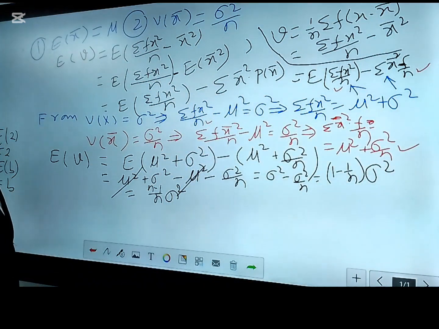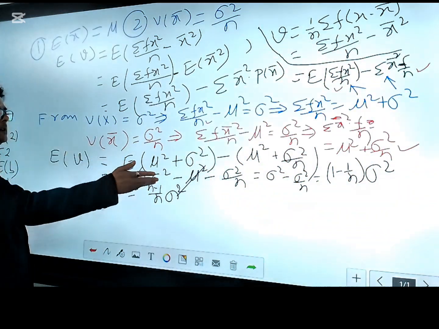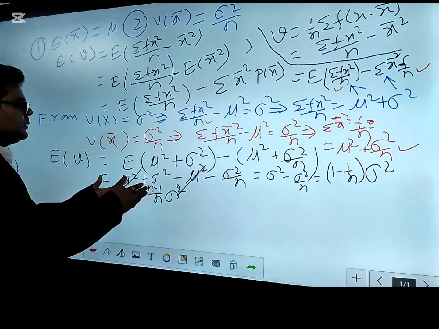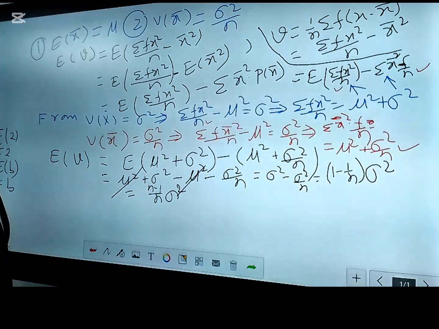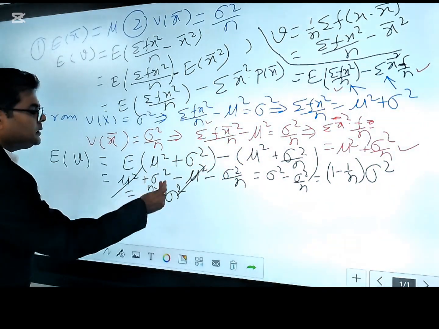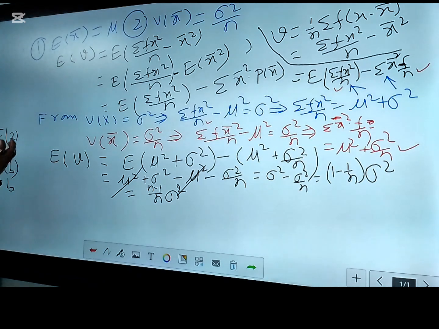In that case, we cannot say that the sample variance is the unbiased estimator. In fact, this is the biased estimator of the sigma square. But you can see the terms are very close. Even though this is the biased estimator, if you just adjust this number, you can easily find the population variance by using the small sample data, or by using a small part of the population as the sample data. That is the variance of the sample data.